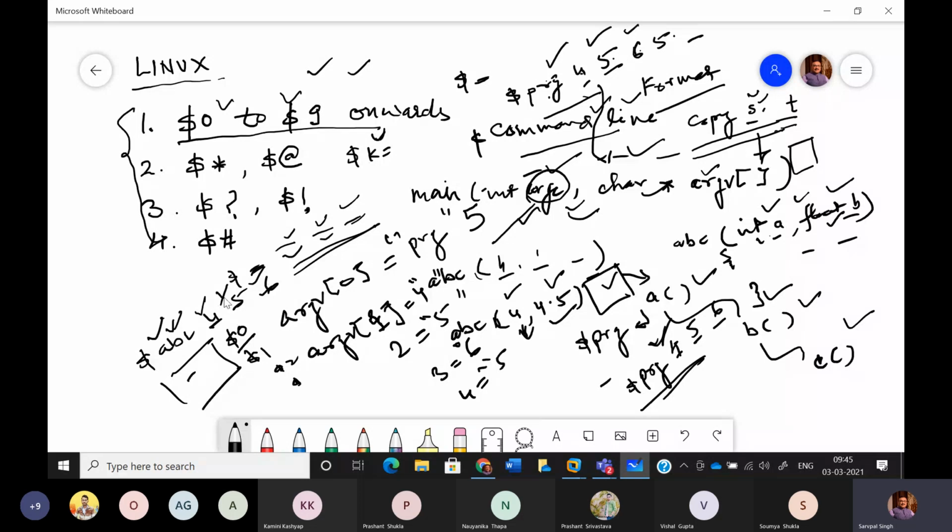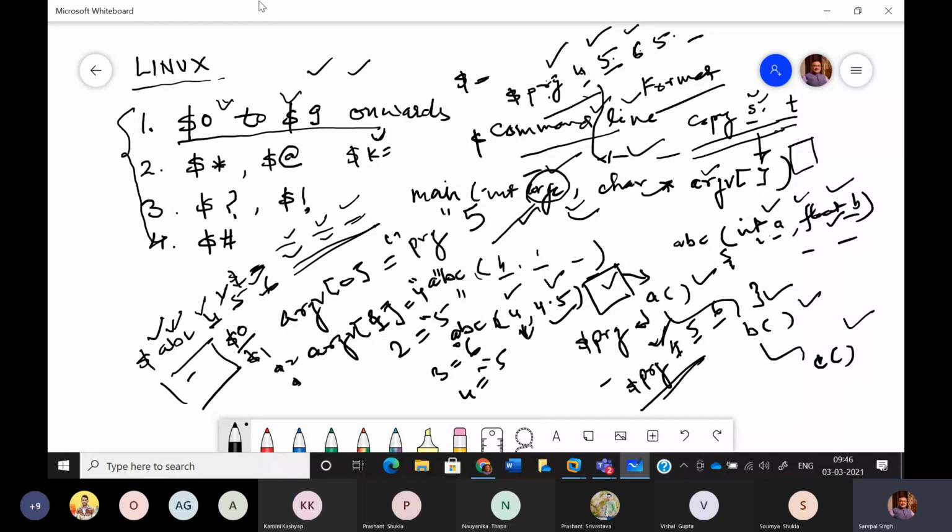When you give the values on the command line, they are automatically assigned to different variables, and through those variables you can access them inside the program. So $0, $1, $2, $3 have a specific meaning for the shell. That is why they also fall in the category of meta characters.